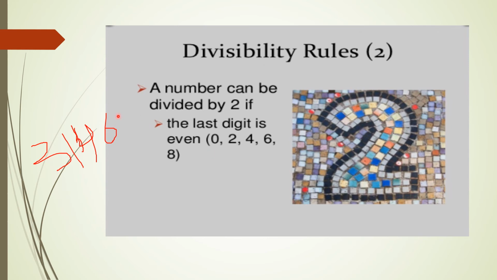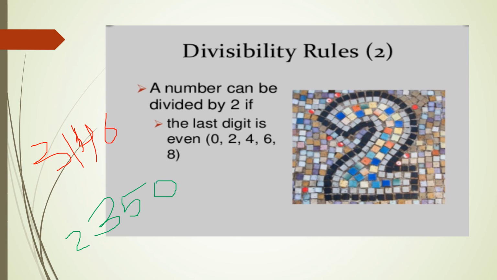If any number contains any digit from these 5 digits, 0, 2, 4, 6, 8, as its last digit, then 2 can divide that number. That is the divisibility rule for 2. See another example. The number is 2350.